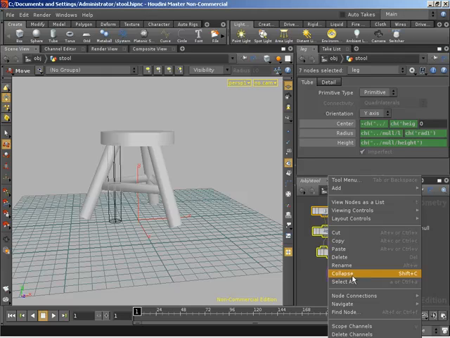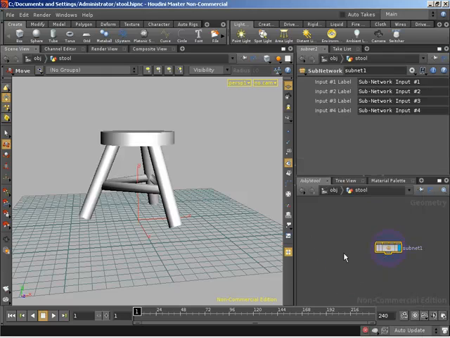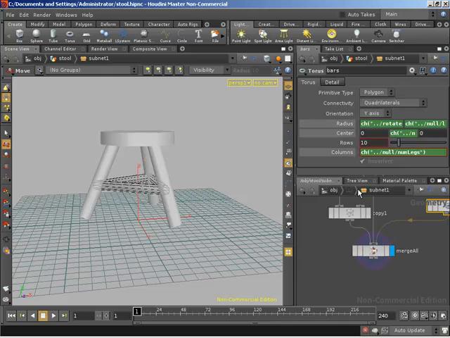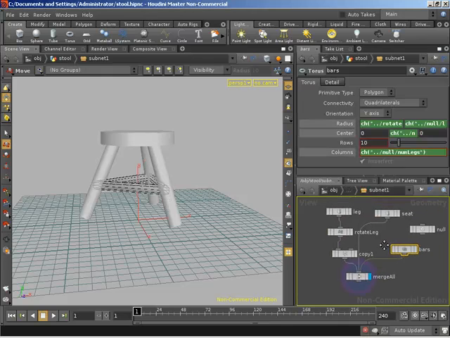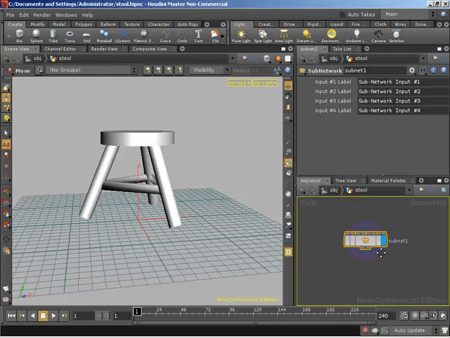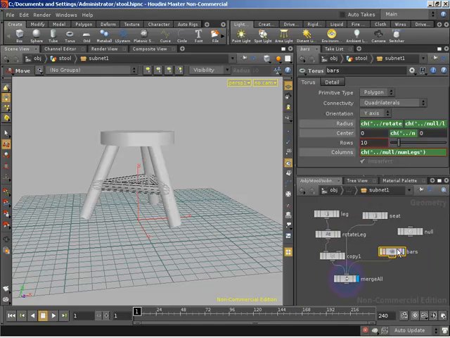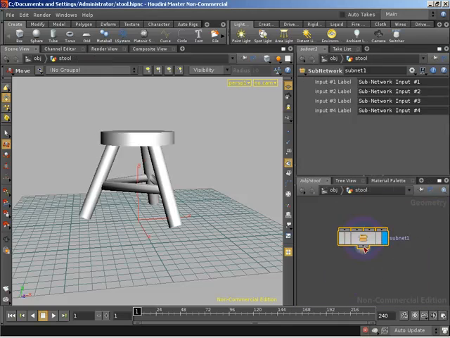Awesome. So we can right-click in empty space, come down to collapse. That's going to collapse this selection of nodes into a subnetwork. And this subnetwork, as it stands, has kind of just created a new folder for us. So inside of our stool object, we have a subnet folder, and inside of that subnet folder, we have our nodes that we just collapsed down. So they are still all there. We can still work with them. They're just now inside another folder.